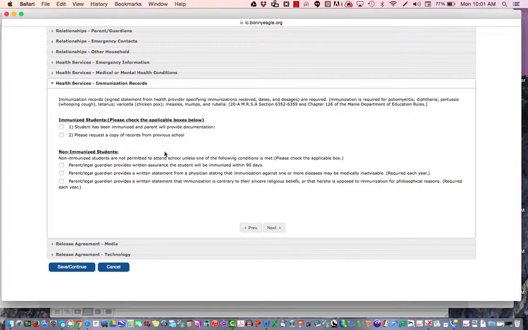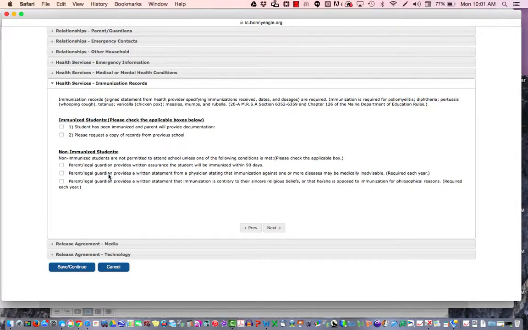Choose next. Immunization records must be provided at the time of enrollment. If you are providing them, you can choose one has been immunized and parent will provide documentation. Or if they're coming from another school, you can ask that we request a copy from a previous school.